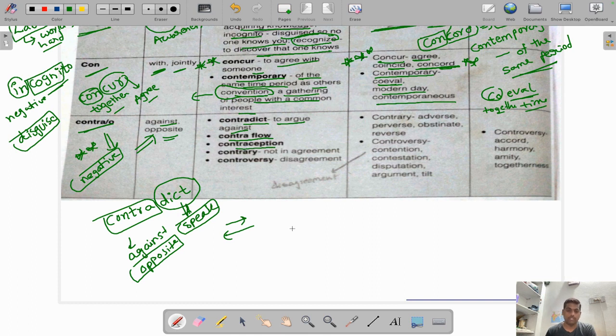Contraception means actually, this one I don't know, guys. I will let you know. Contrary means it is not in agreement.